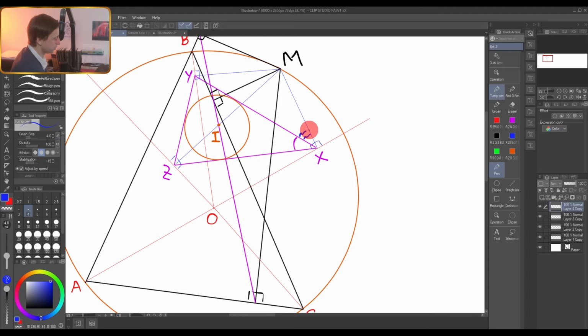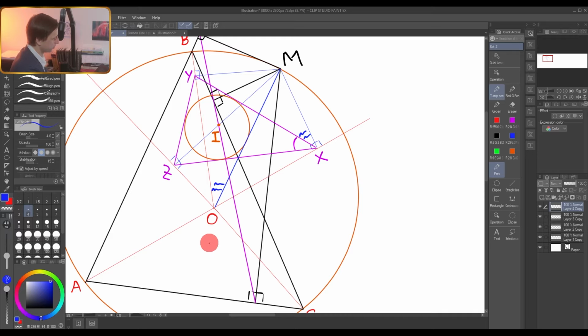What about this angle? Well, this angle obviously belongs to this cyclic quadrilateral XMYO. In XMYO, opposite angles are 90 degrees, and I can add this diagonal here, and I can mark another angle here, which is equal to this one. Perfect. What about this angle? Can I find it? And is it easy to find it?